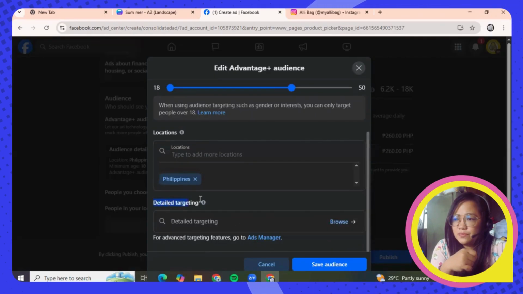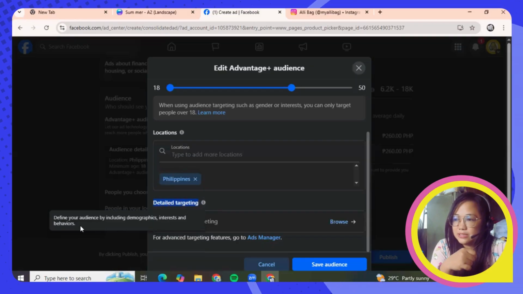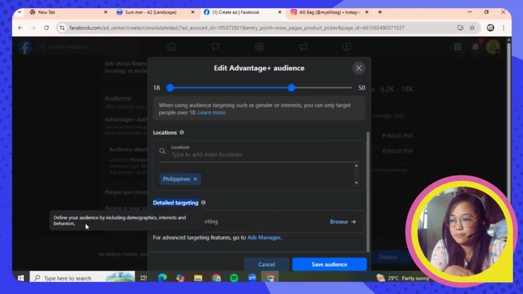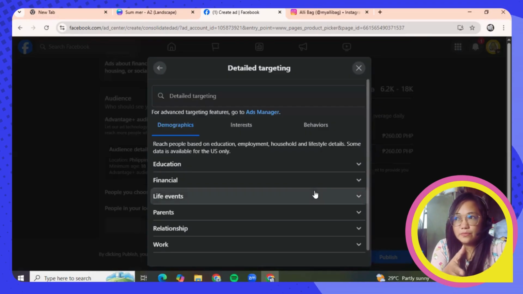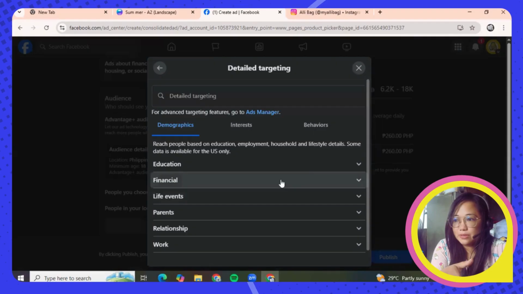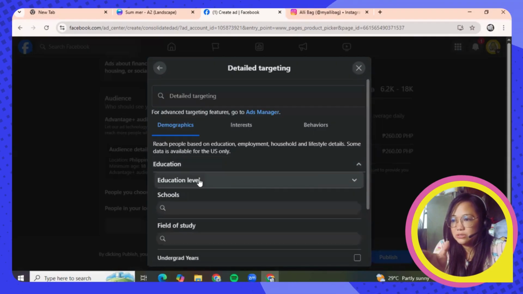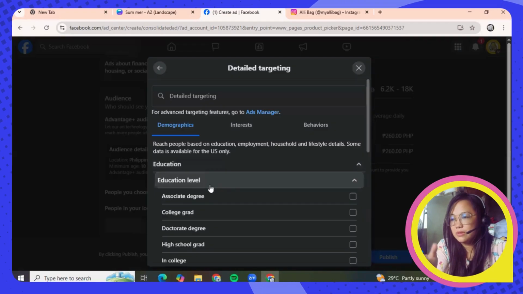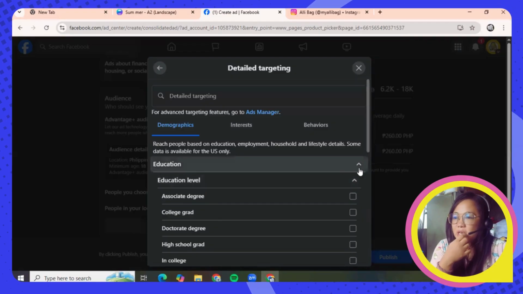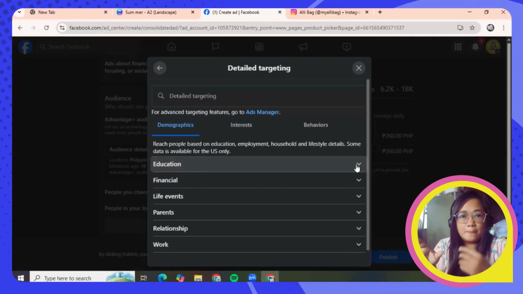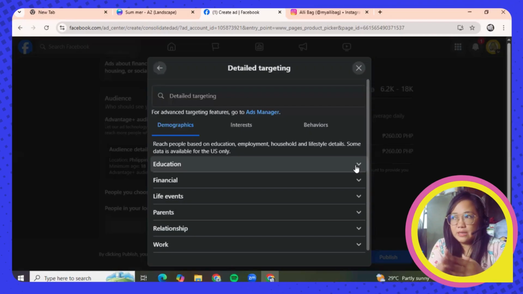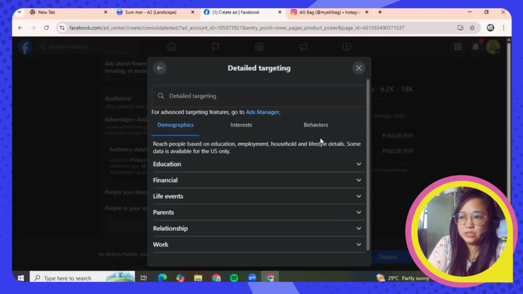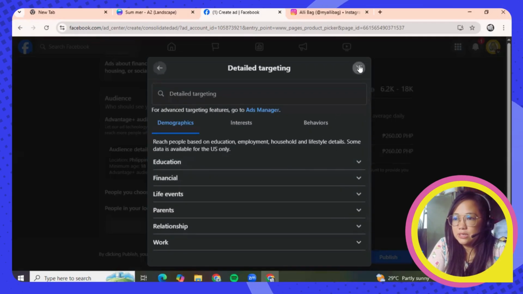And if you see this detailed targeting, okay, this is the definition. It is to define your audience by including demographics, interests, and behaviors. So these are the options here for you, if you would like your audience to be very specific. So if you are going to click education, you can put college level here or college grad. Okay, so everyone who put they are college grad on their profile, they have a high chance of receiving or watching this Facebook ad. Okay, so let's hit this X button.